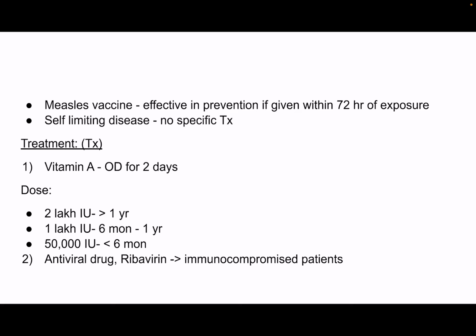The dosage: 2 lakh international units are given if the child is more than 1 year. 1 lakh international units of vitamin A is given if the child is between 6 months to 1 year, and 50,000 international units is given if the child is below 6 months. And an antiviral drug called ribavirin is given for immunocompromised patients.